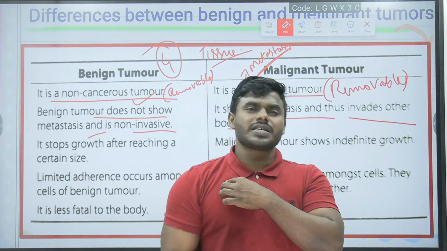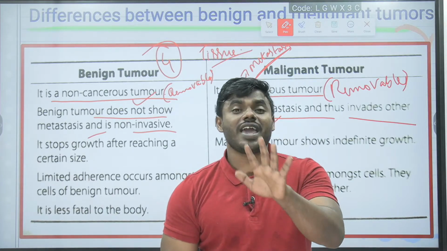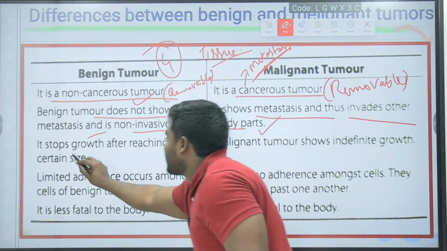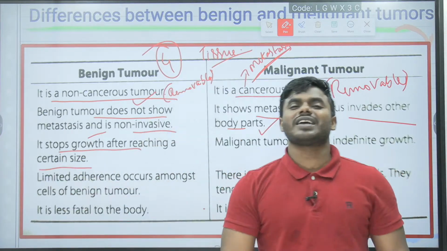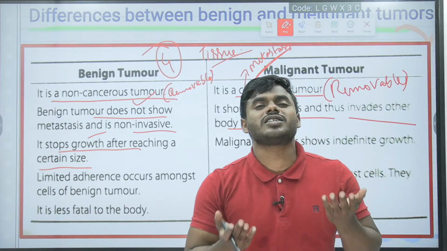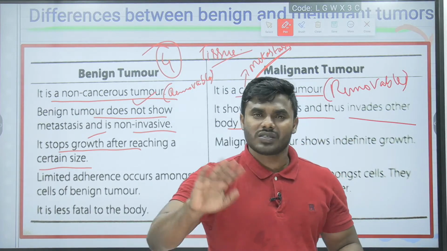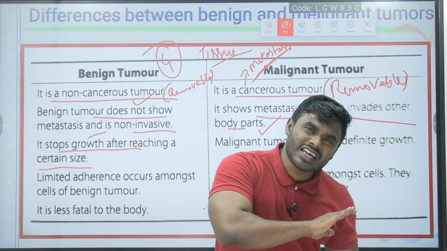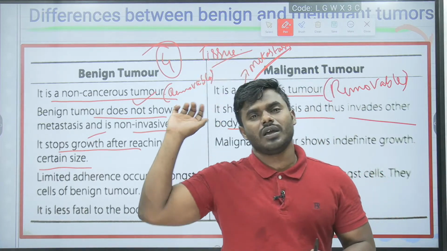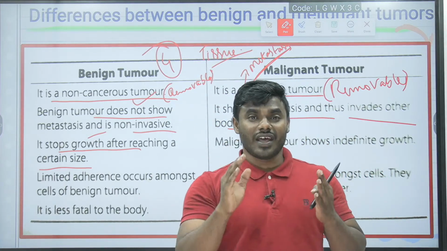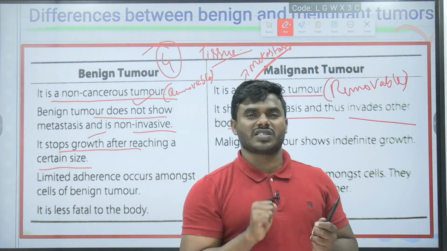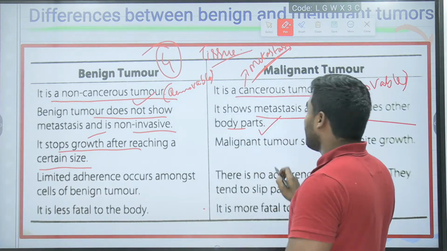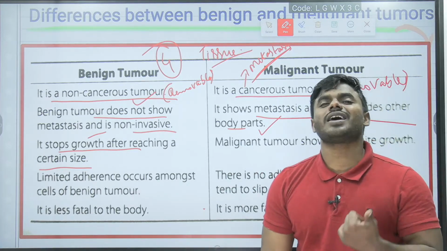It stops growth after reaching a certain size, which is the characteristic of a normal cell. A normal cell never increases its size continuously. Whenever it reaches a particular stage of maturity, it stops growing. Correct? But that is not possible in a cancer cell.